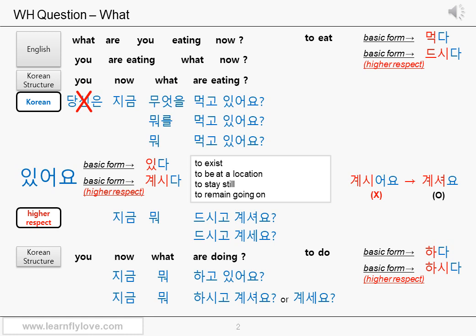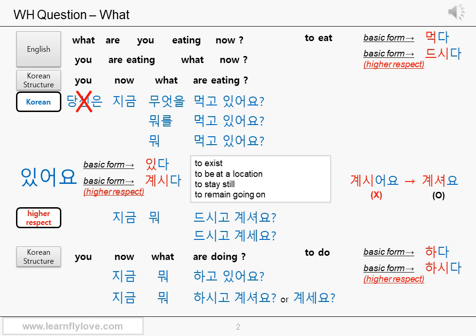So 드시고 계셔요 or 드시고 계세요 is correct too. Now, 지금, what, 뭐, are eating. 드시고 계셔요 or 드시고 계세요. Okay? 지금 뭐 드시고 계셔요? Or 지금 뭐 드시고 계세요? What are you eating now?